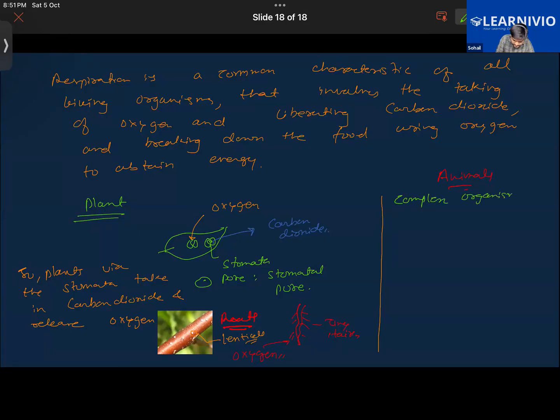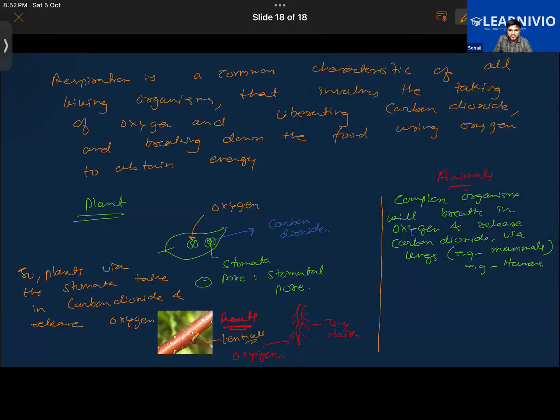So we know that complex organisms breathe in oxygen and release carbon dioxide via lungs. The examples will be the different kinds of mammals, for example, we humans. Even monkeys also come. All the mammals basically have lungs in them.